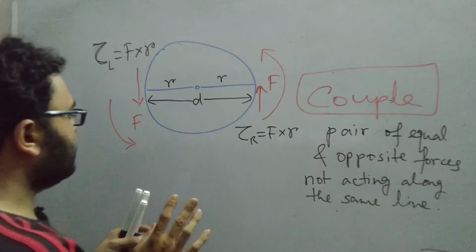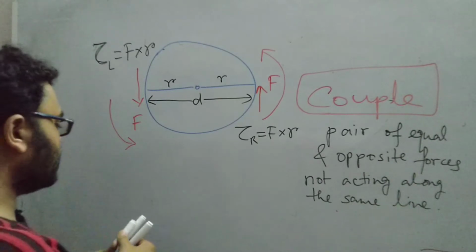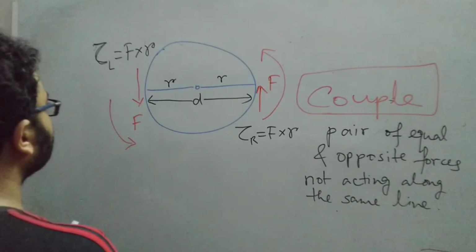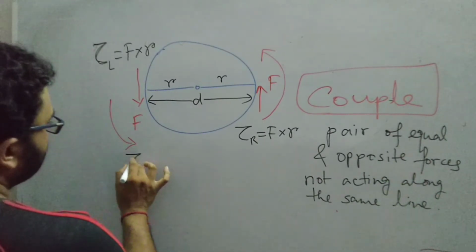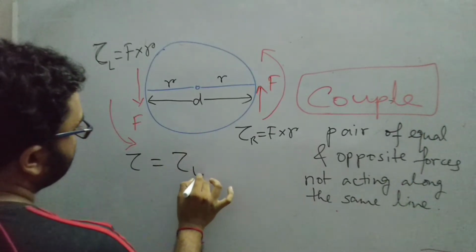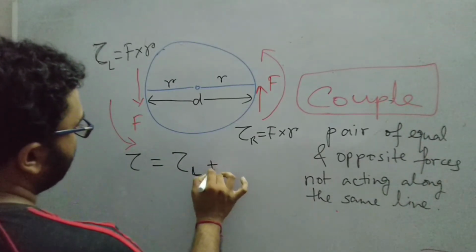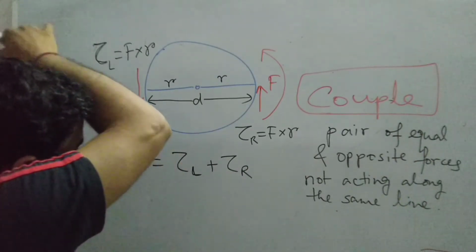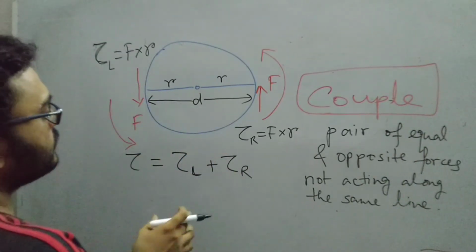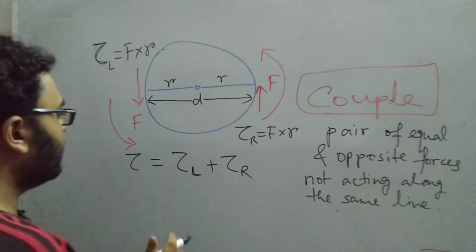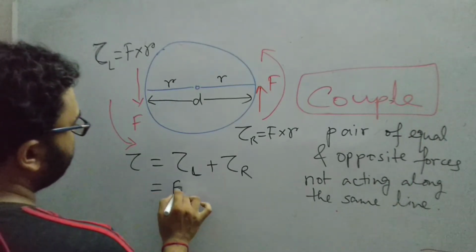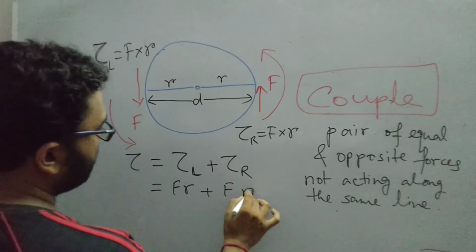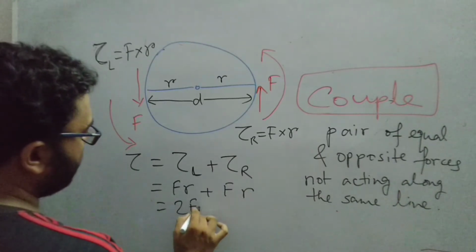Now here, leaving the positive and negative sign aside, if we just want to calculate the total torque, the total torque is just the sum of these two torques, tau L and tau R. And if I go by the convention, as it is moving anti-clockwise, it will be overall positive. Now this turns out to be F into R plus F into R, so it's 2FR.